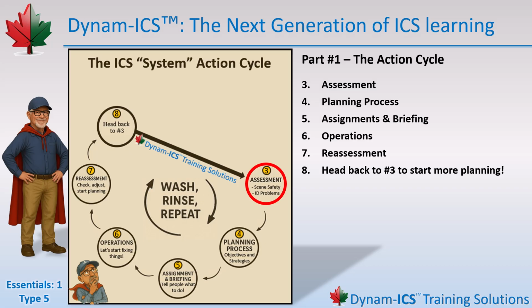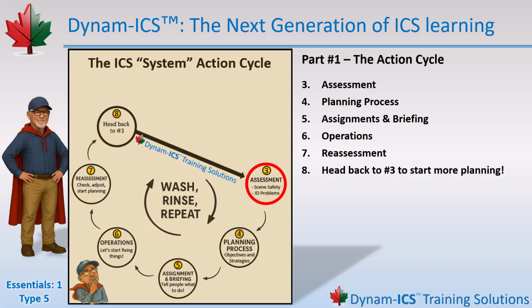Conversely, we might get called out to something really unique, like a high-angle rope rescue, which is a very unusual call, maybe once in a lifetime for a small department. In that case, I would go through this action cycle slowly and methodically to make sure I'm catching all of the details. It just depends on who you are and what you're dealing with. Regardless, it's the same steps in the action cycle.